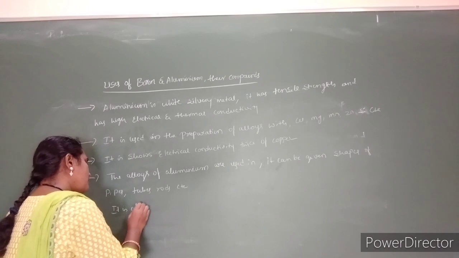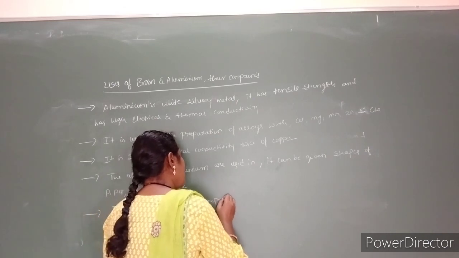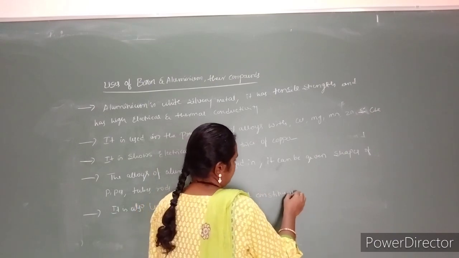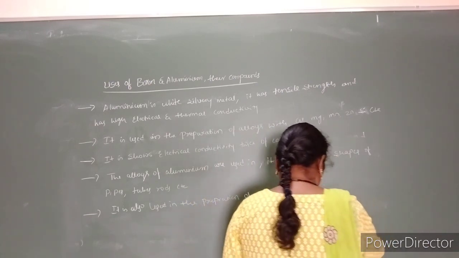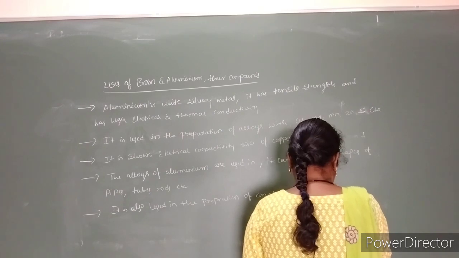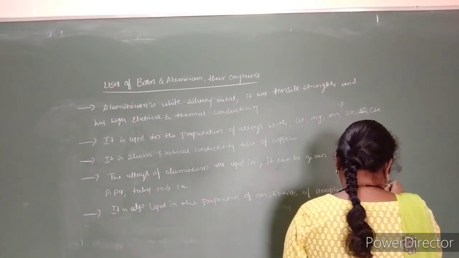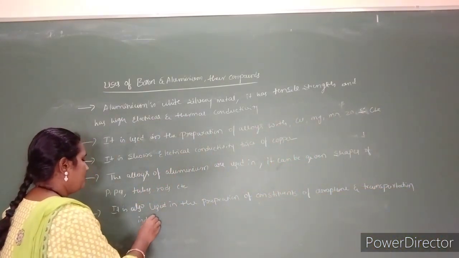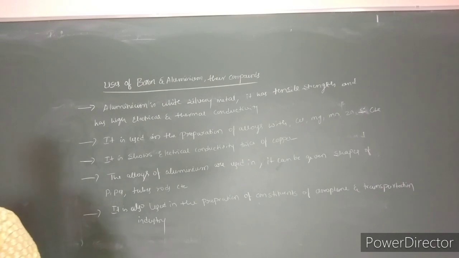It is also used in the preparation of constituent parts of aeroplanes and the transportation industry, but nowadays it is not used so much due to its toxic nature.